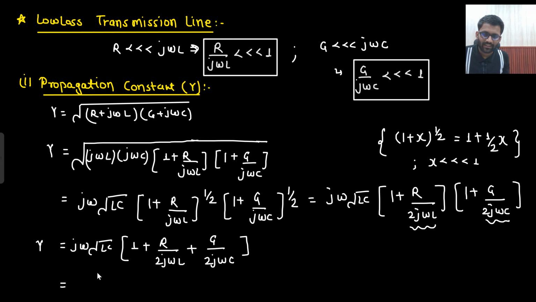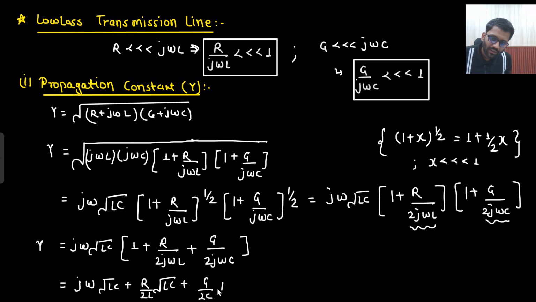Let's multiply inside. jω will get cancelled here. What will be left? R/2 √(LC) plus G/2 √(LC).